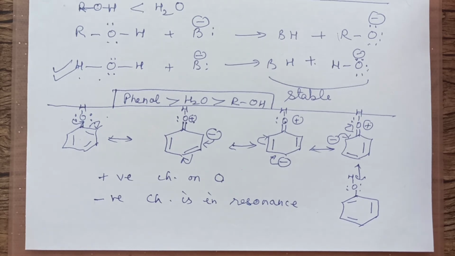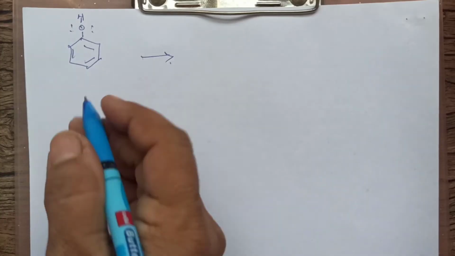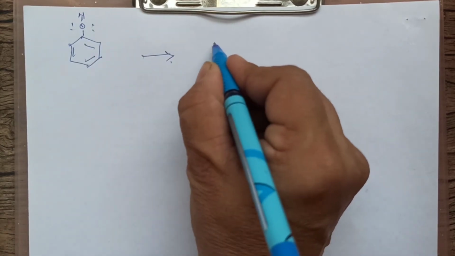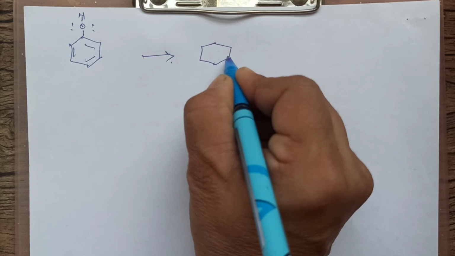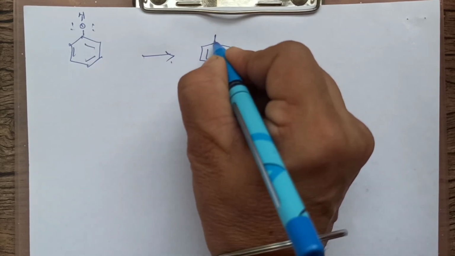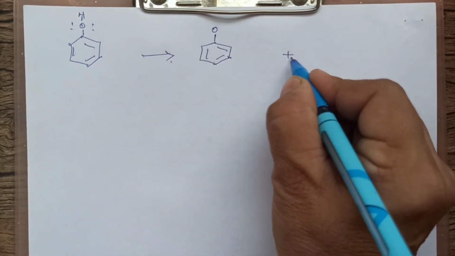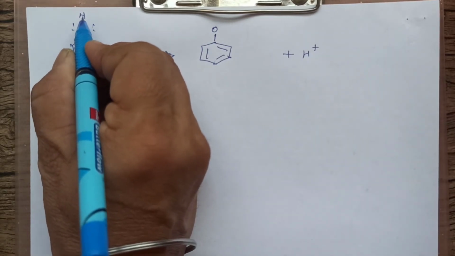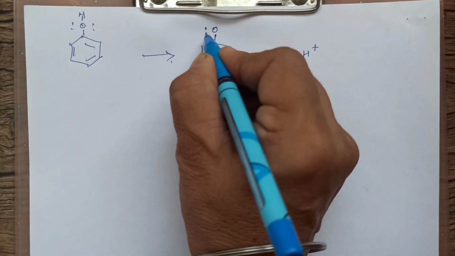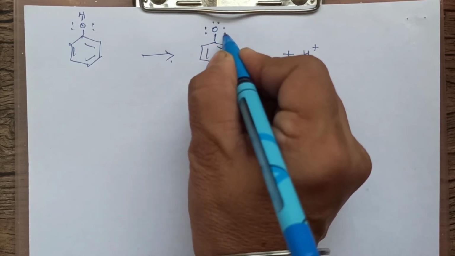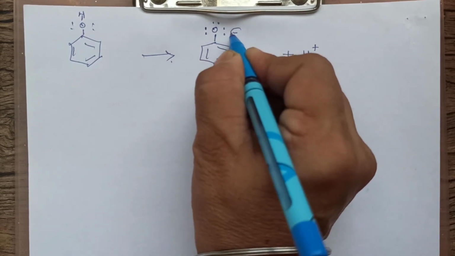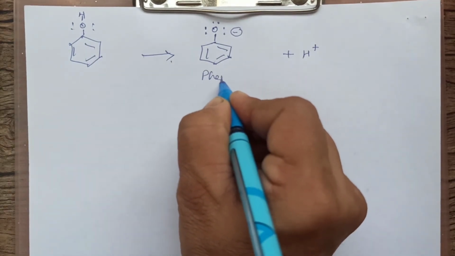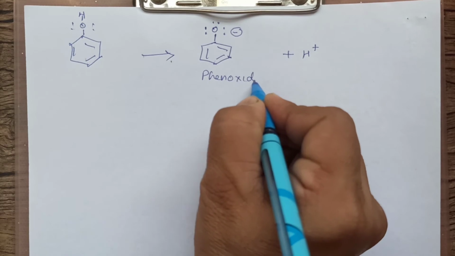I'll write on the other page. This is phenol, children. If it breaks from here, what will it form? It will form a ring. Here you will get O. H plus will come out. H will come out leaving this bond here, this electron here. Means you will have 1, 2, 3, 4, 5, 6, 6 electrons on it with a negative charge. This is phenoxide ion.